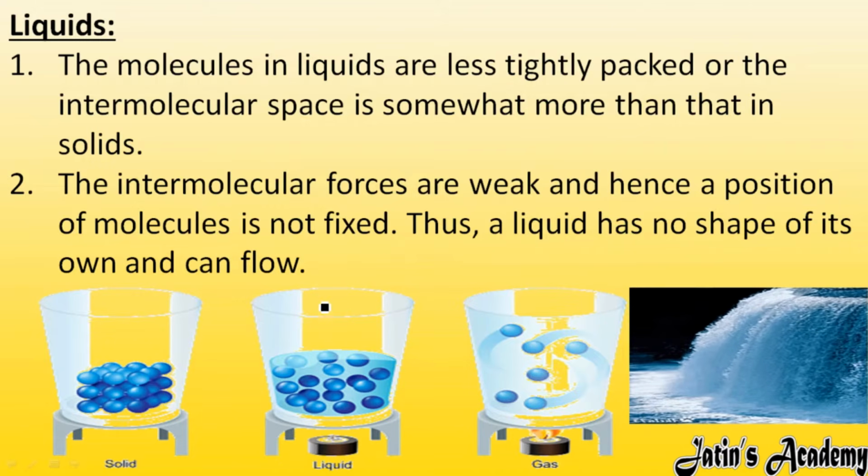In the same way, in the case of liquids, liquids have some space between the molecules. If some space is there, the force of attraction is less, so liquids can move freely. Okay, here also you can see the liquids are moving freely. Does liquid have a shape? Liquid also does not have a proper shape. Why? Because the particles are not that close to each other, or the force of attraction is not that high. If the force of attraction between the molecules is not high, it does not have its proper shape. So they can also flow easily due to less force of attraction.